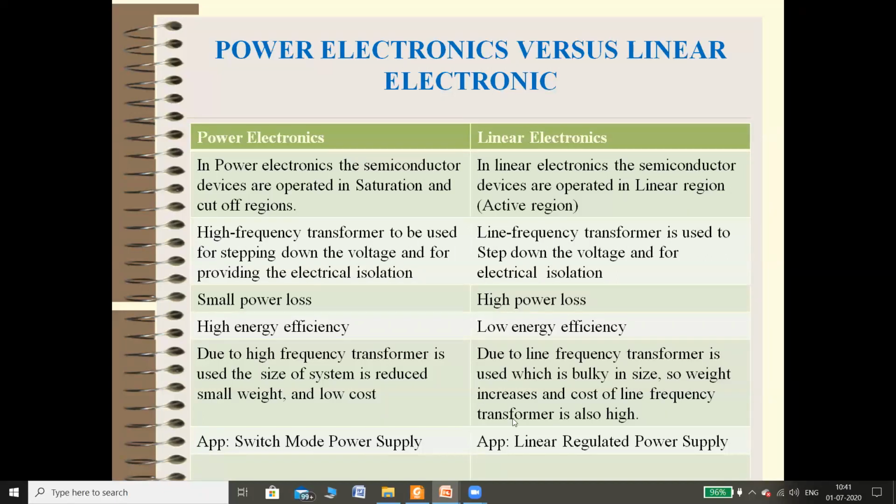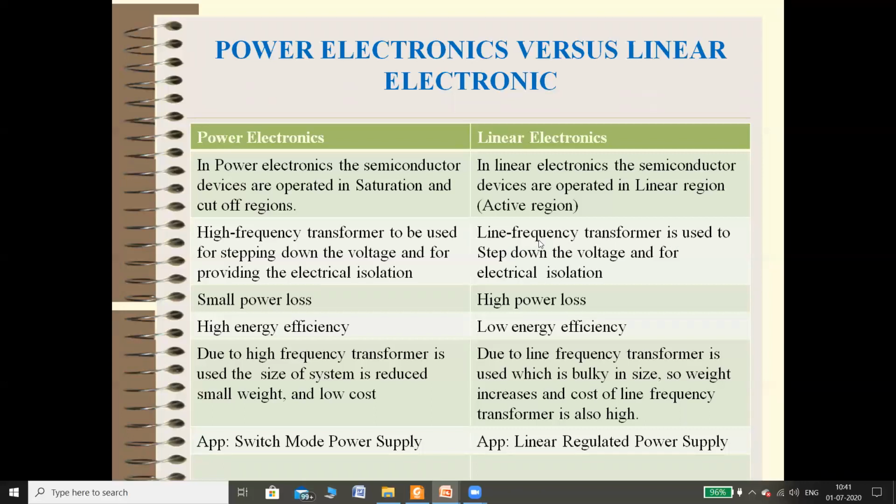So the isolation is also important, but in linear circuits you are using a line frequency transformer. Whatever transformers you have seen in first year or second year are all line frequency transformers. Depending upon the turns ratio, it may be a step down or step up transformer.